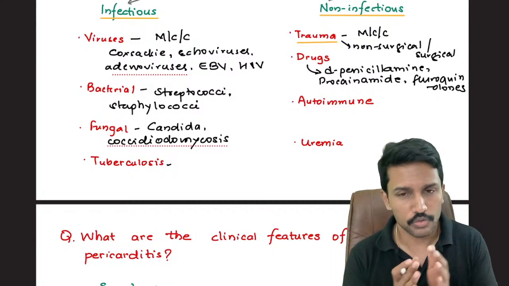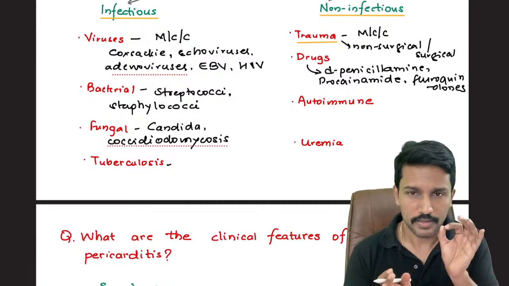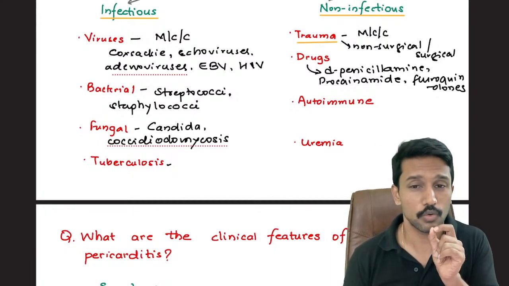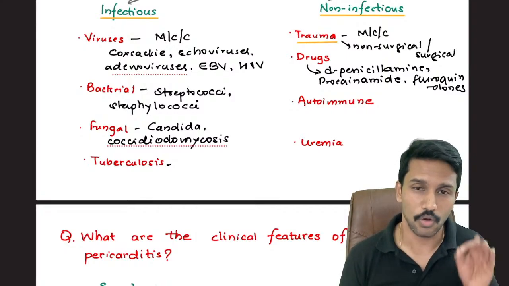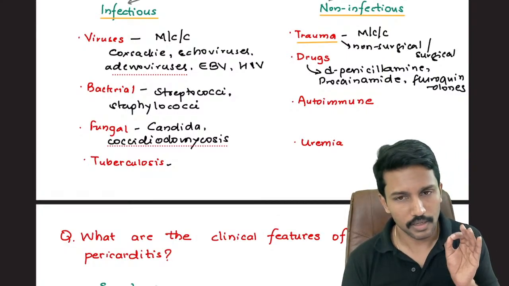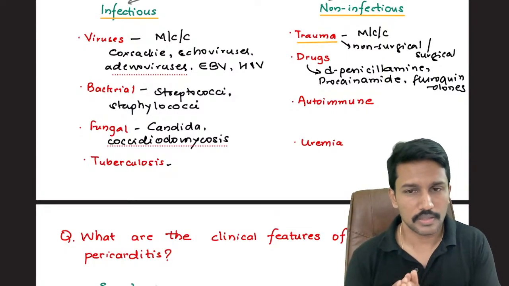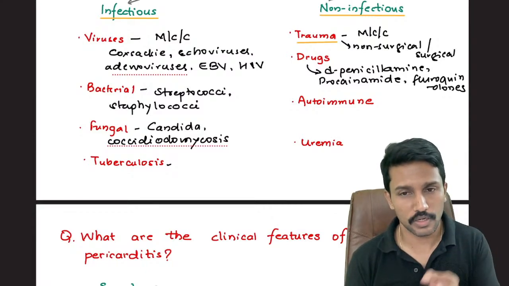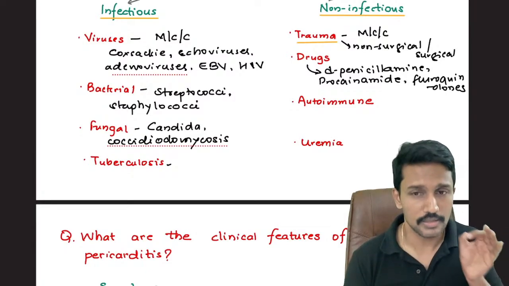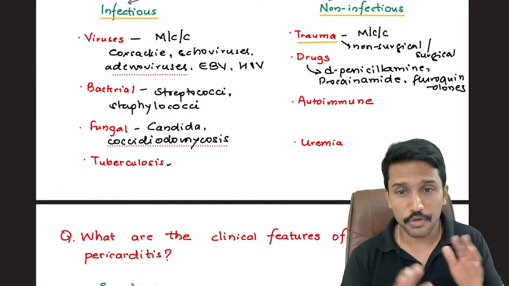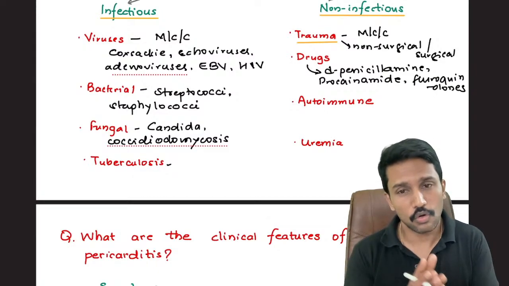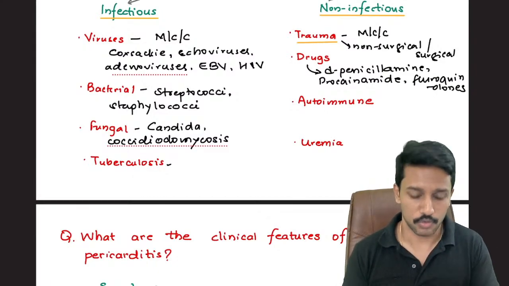You open up any rheumatology chapter like SLE, and then go to Harrison and read what is the most common cardiovascular manifestation of SLE. The answer is acute pericarditis. Go to rheumatoid arthritis and read what is the most common cardiovascular manifestation of rheumatoid arthritis. The answer is acute pericarditis. So in the majority of rheumatological disorders, the most common cardiovascular manifestation will be acute pericarditis.